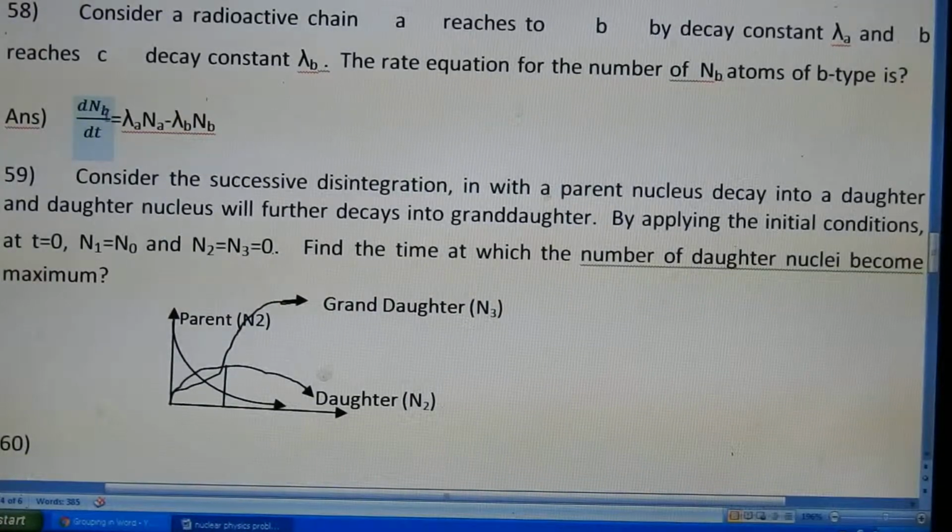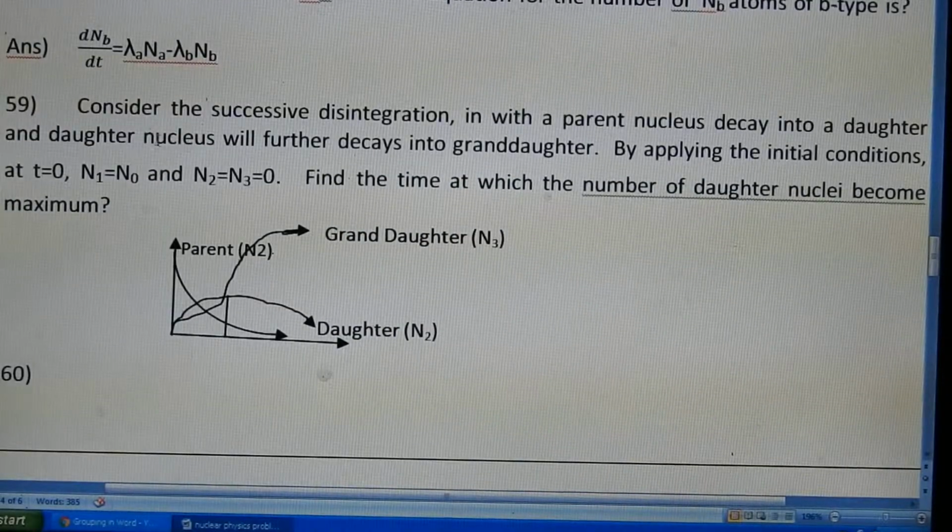So like this you can find out the rate equation for the number of radioactive nuclei. Next, consider the successive disintegration.